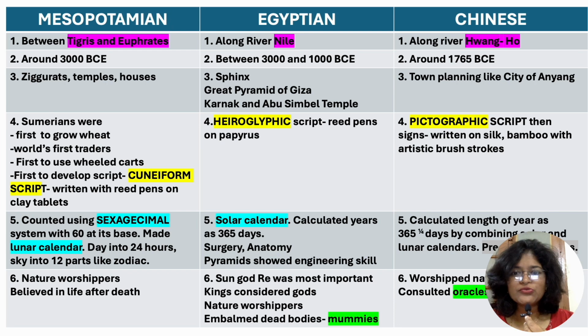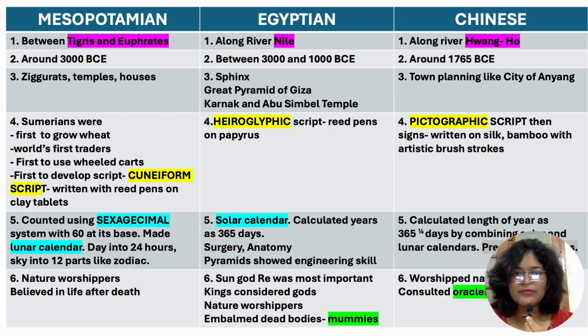The Egyptians used a solar calendar, and they calculated the year as 365 days, so they were short of only 1/4. However, the Chinese calculated the length of the year as 365 and quarter days. They were exact. How did they do this? By combining both the lunar and the solar calendars, and they could predict the eclipse. The Egyptians were also good at surgery and anatomy, and they made pyramids, and those pyramids showed the engineering skill of the Egyptians. What about worship?